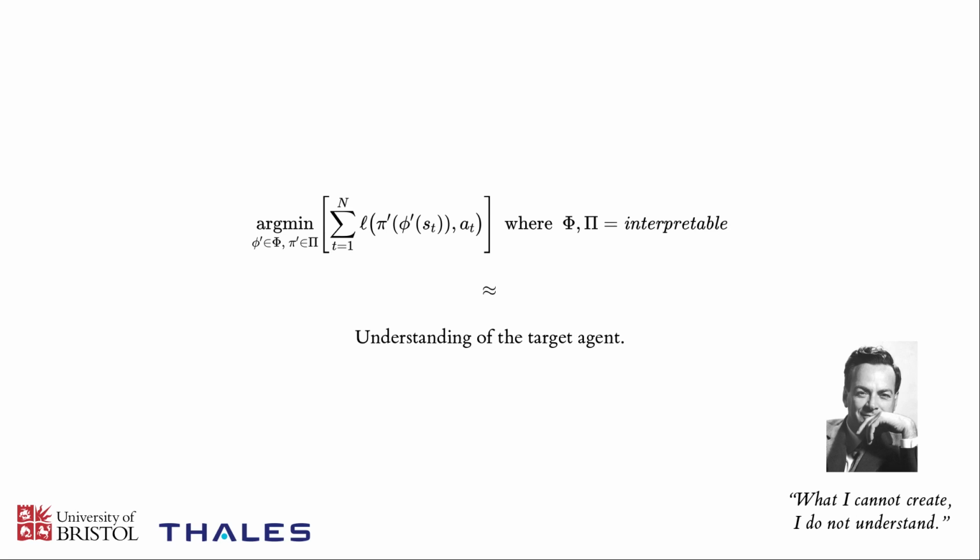So we want to minimize the loss between that and the true output, the action produced by the agent, subject to this constraint that both phi and pi, or the spaces in which we're searching for pi and phi, are interpretable. And our hypothesis is that if we can minimize this loss subject to these constraints, then we have a model that can facilitate some kind of understanding of the target agent's policy.